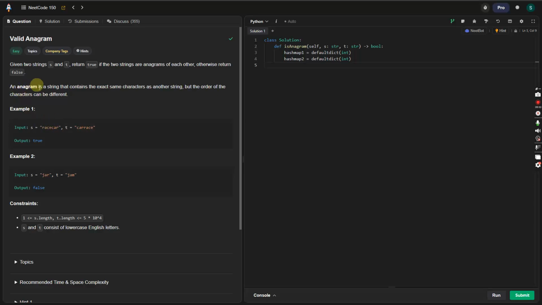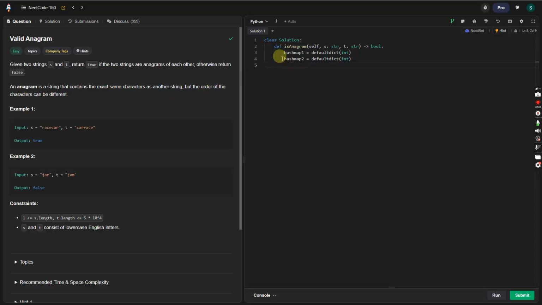It's saying an anagram is a string that contains the exact same characters as another string. The order of the characters can be different. So if you take each char and place it in a hash map and count how much a single char occurs, and we do that to the other string, and we find that each char in each hash map has the same occurrence, then it would be an anagram.